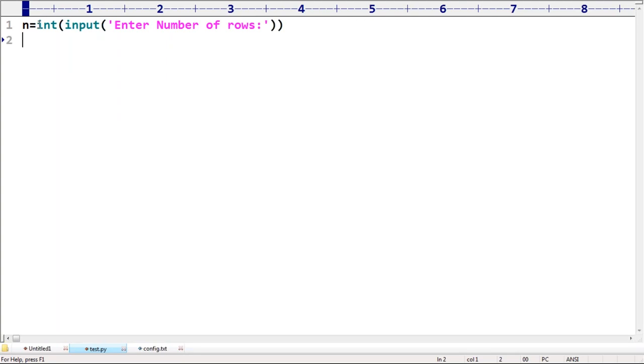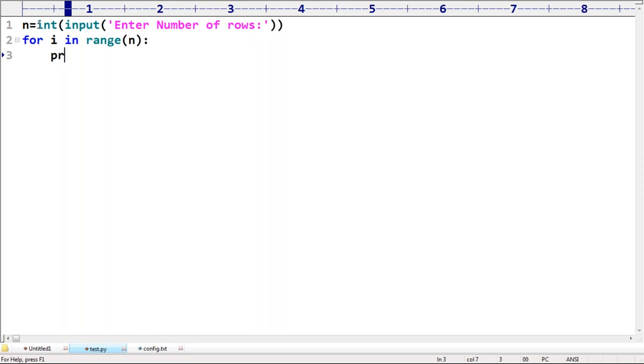What is the requirement is, for i in range of n. So how many times will this loop be executed? Can you please confirm? N times. Whatever value you provide, if n is 4, then this loop is going to run 4 times. Not n minus 1; 0 to n is nothing but n times.